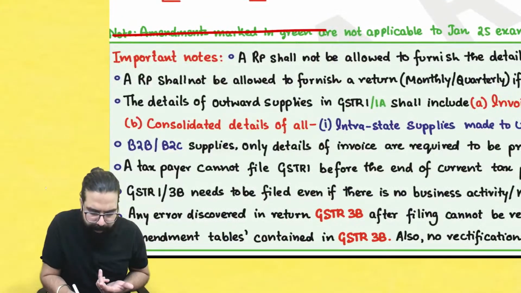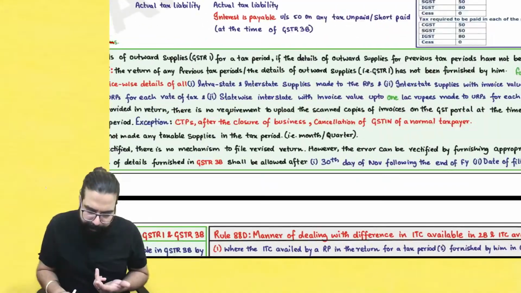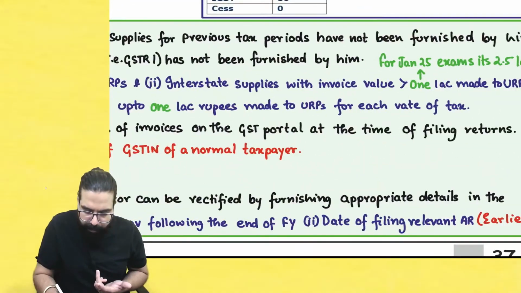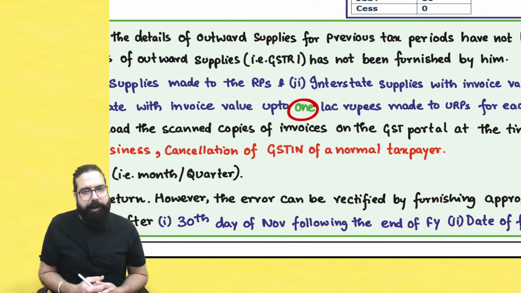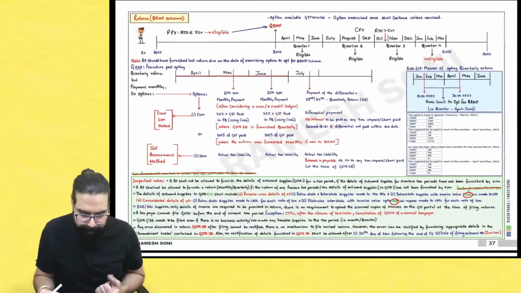The amendment marked in green was not applicable for January, but it is applicable for us. For Jan, it was 2.5, but now it is 1 lakh. Yes, sir, we have already understood this. That's all. There is no amendment over here.